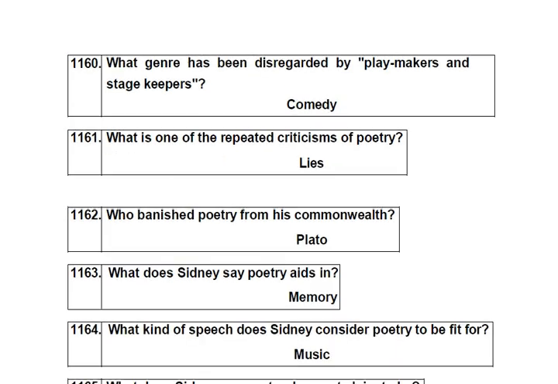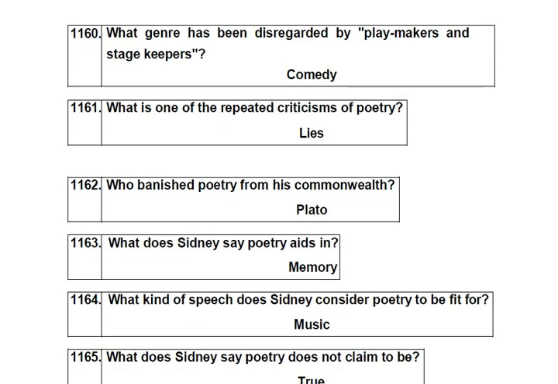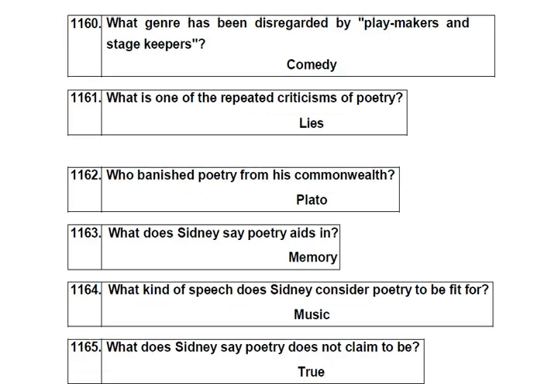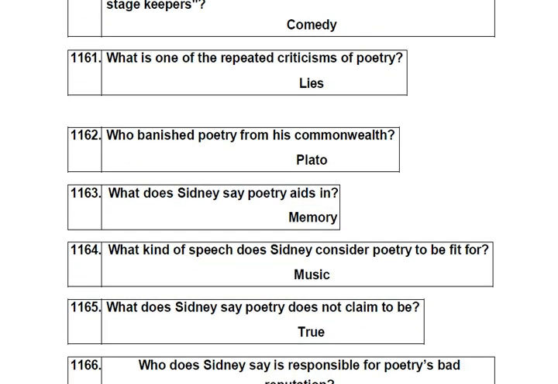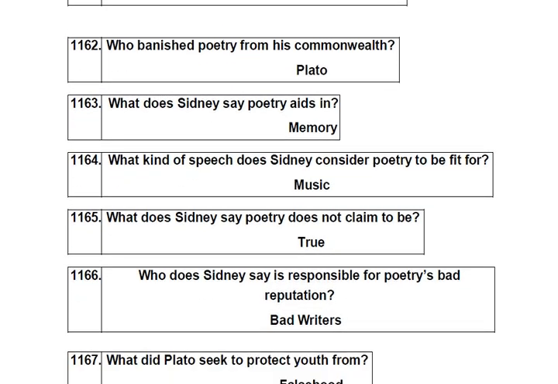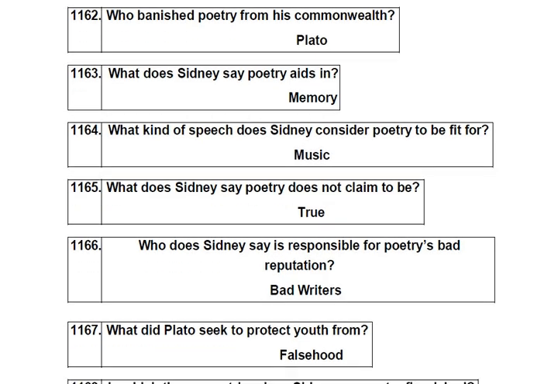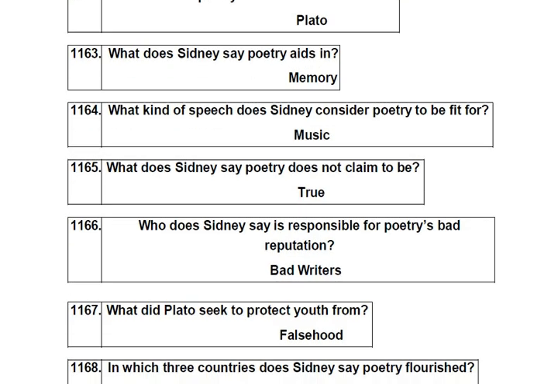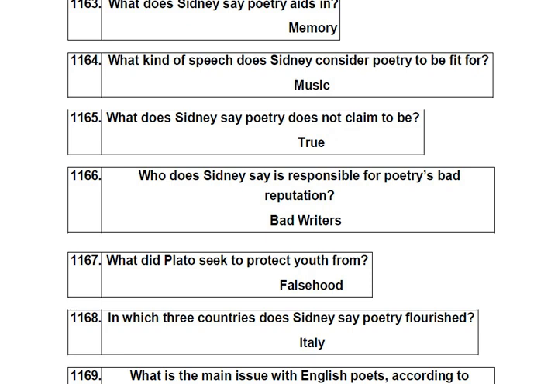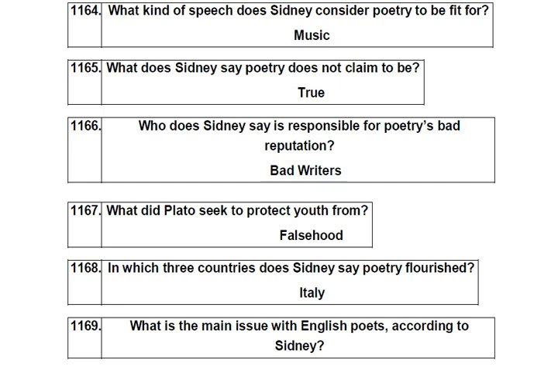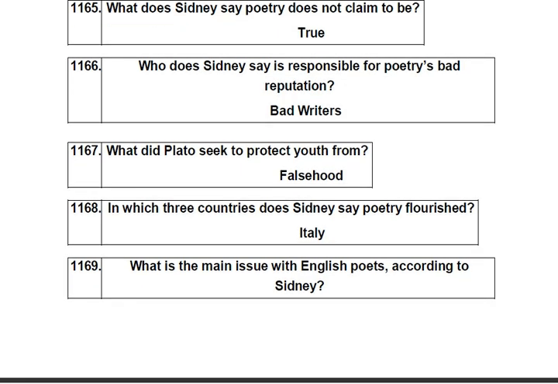What is one of the repeated criticisms of poetry? Lies. Who banished poetry from his commonwealth? Plato. What does Sidney say poetry aids in? Memory. What kind of speech does Sidney consider poetry to be fit for? Music. What does Sidney say poetry does not claim to be? True. Who does Sidney say is responsible for poetry's bad reputation? Bad writers. What did Plato seek to protect youth from? Falsehood.